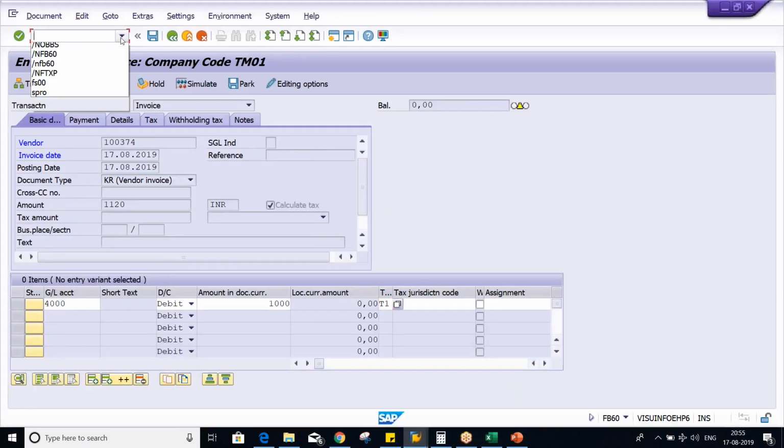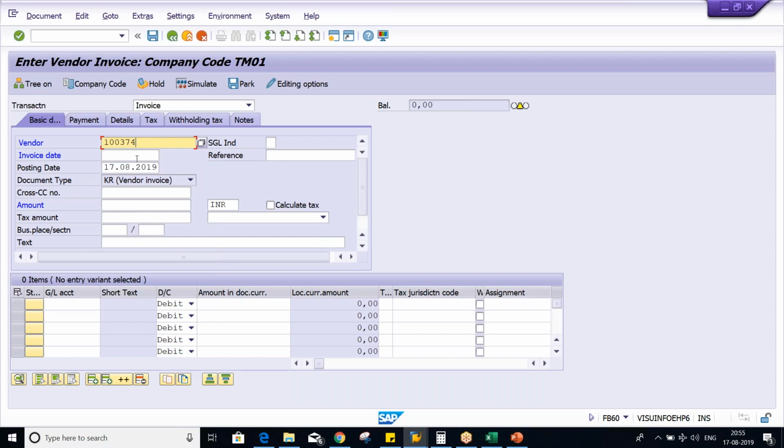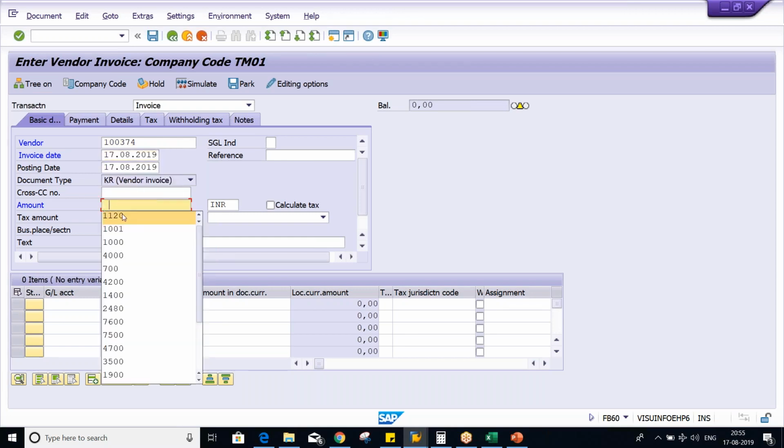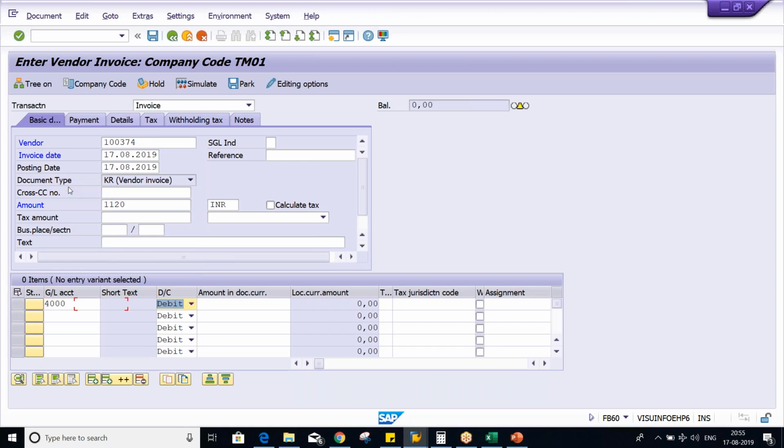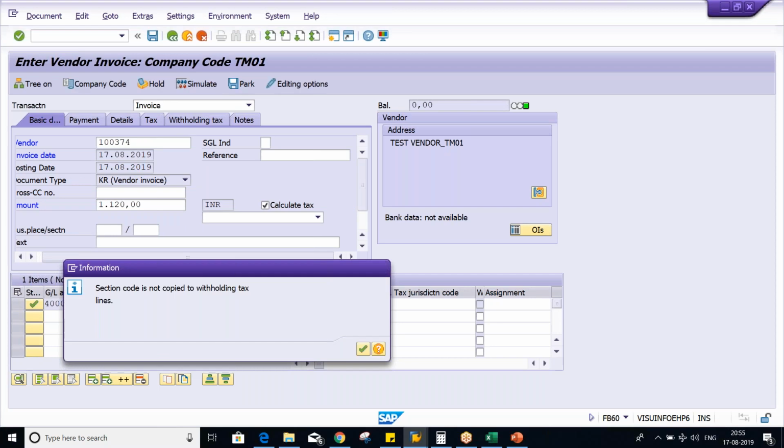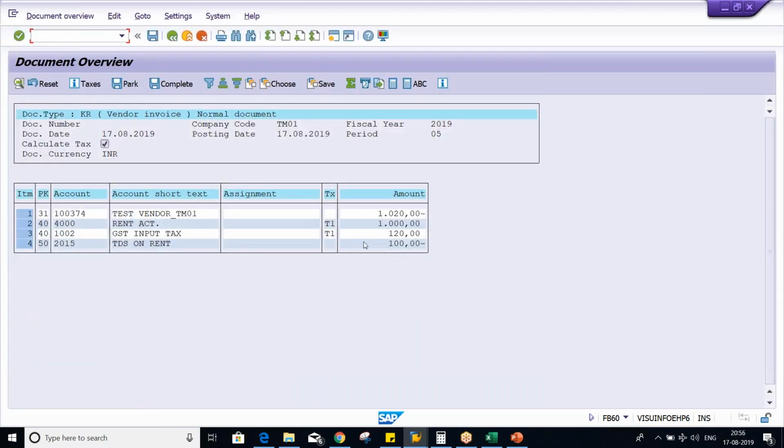So once again, FB60 guys. Okay, so here T1 and simulate. Just press enter. So look at here guys, now what is happening? Your rent amount 1000, right? That is going to be debited. And GST input, that is 120. This is also going to be debited.